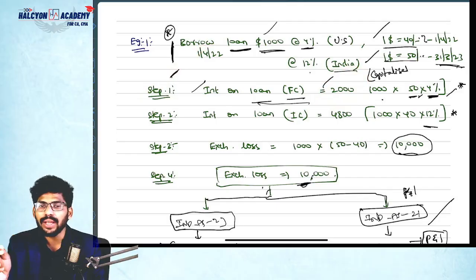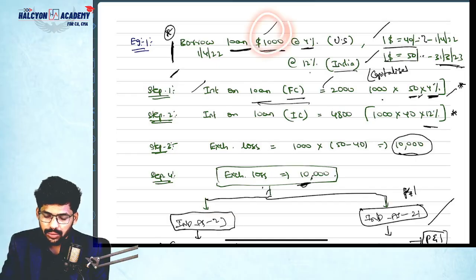Suppose you take a loan from India, what should be the interest? You can calculate it directly. $1,000 into the rate on the date of taking the loan, 40 rupees. So 1000 into 40.